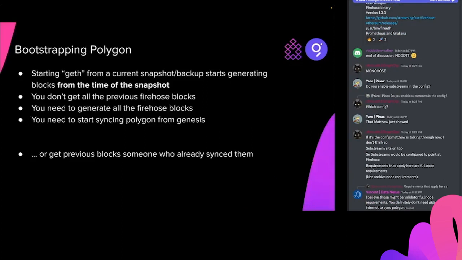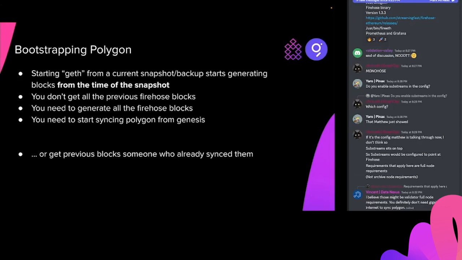Okay, so now if you want to get started and you download the latest Polygon snapshot, that will only generate the Firehose blocks from the time when you have your snapshot. It does not generate all the blocks from the Genesis. If you want all the blocks from Genesis, you need to start Polygon from Genesis. This confuses a lot of people. They think, oh, I'll just get the latest Polygon snapshot, download it, put it there, and then magically I have all the blocks. No, it does not work that way.